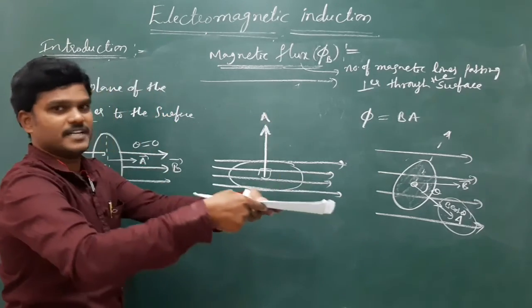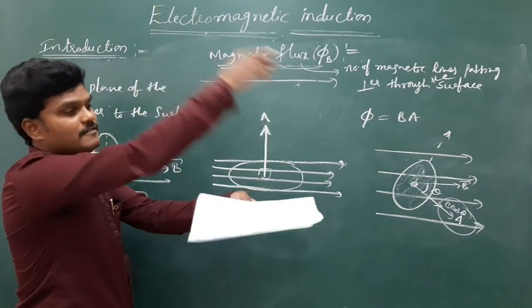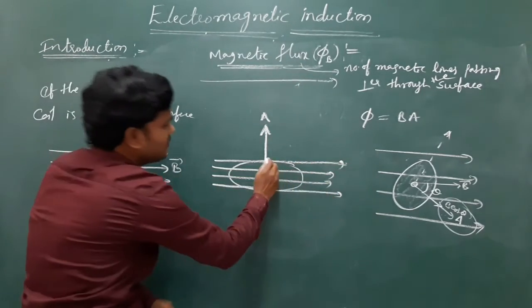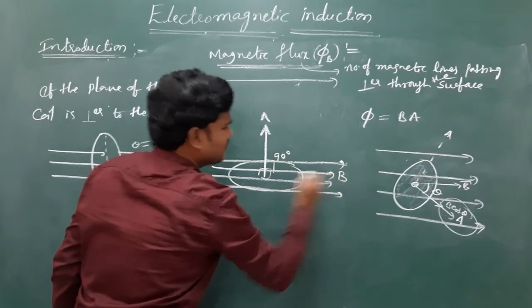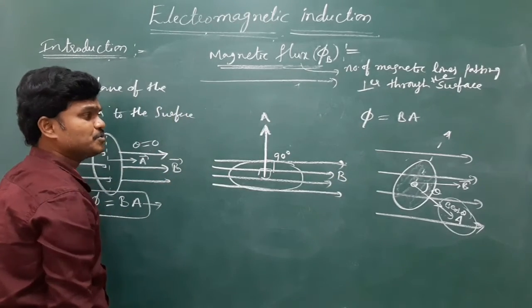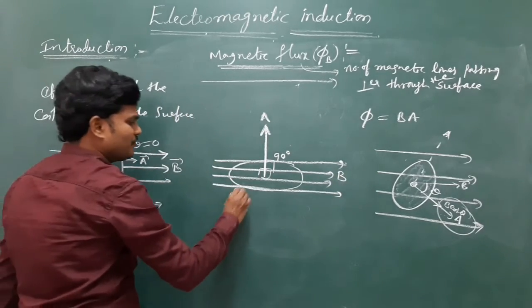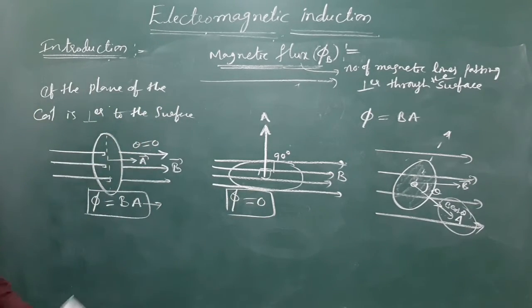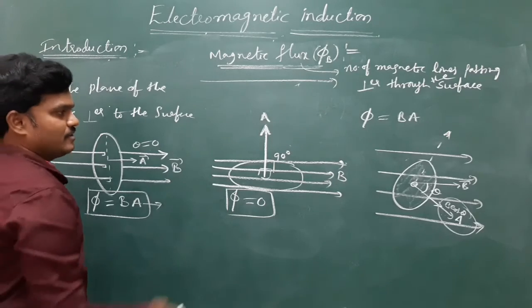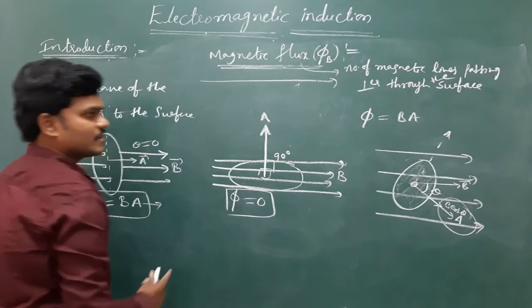If I place the paper like this, the area is upward and the field lines are in this direction. The angle between magnetic field and area is 90 degrees. So the flux becomes 0.